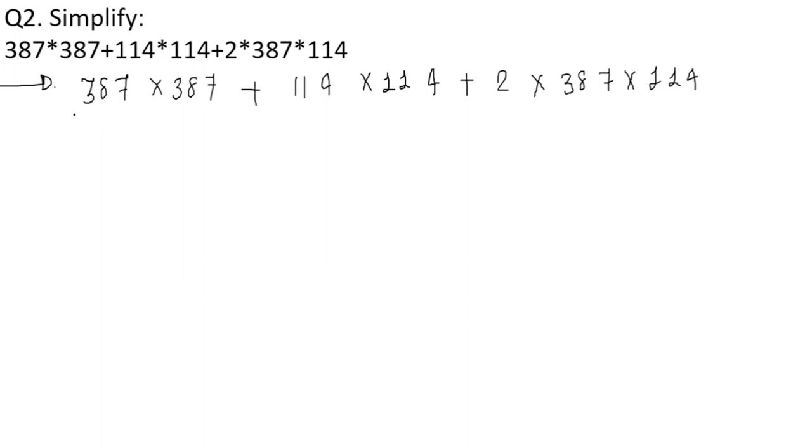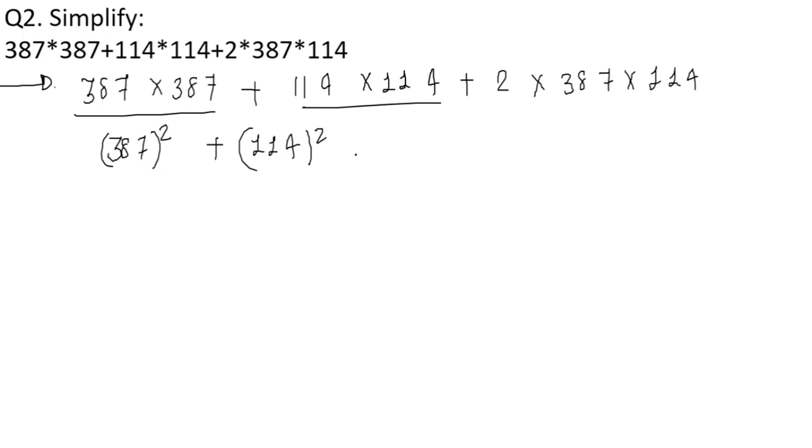So can I write this 387 into 387 as 387 square, plus 114 square for these two? Yes, plus 2 into 387 into 114. I'll keep it as it is.